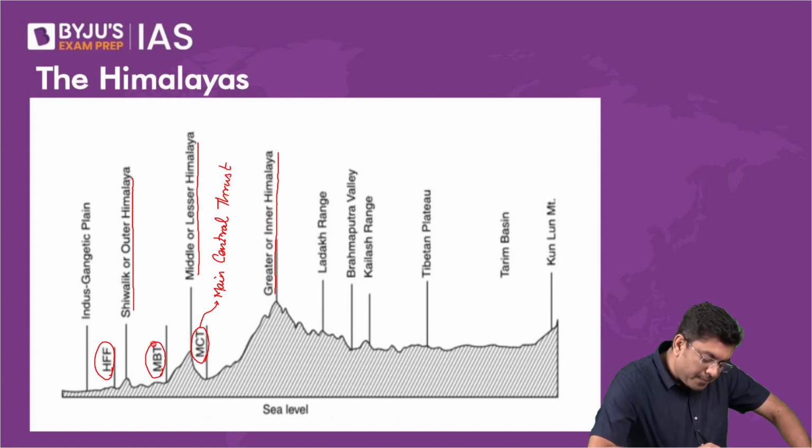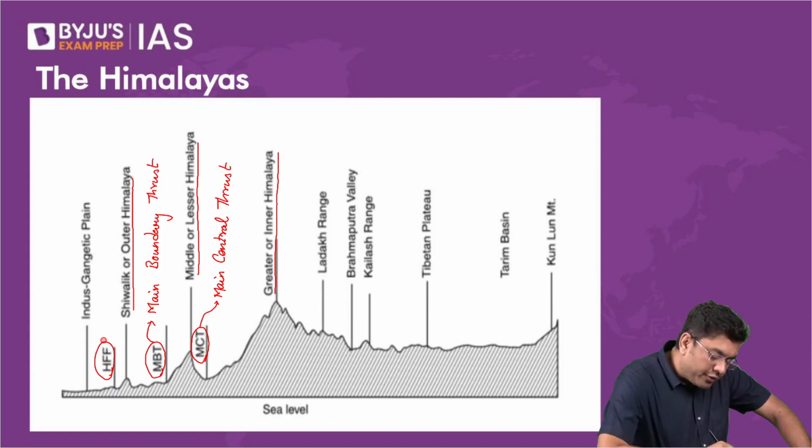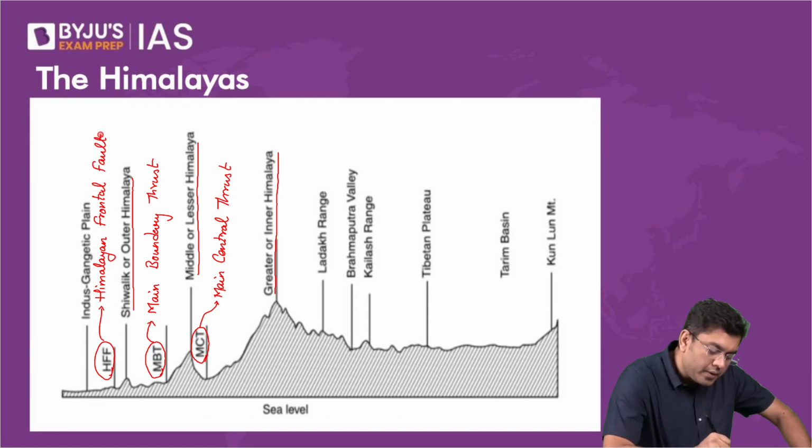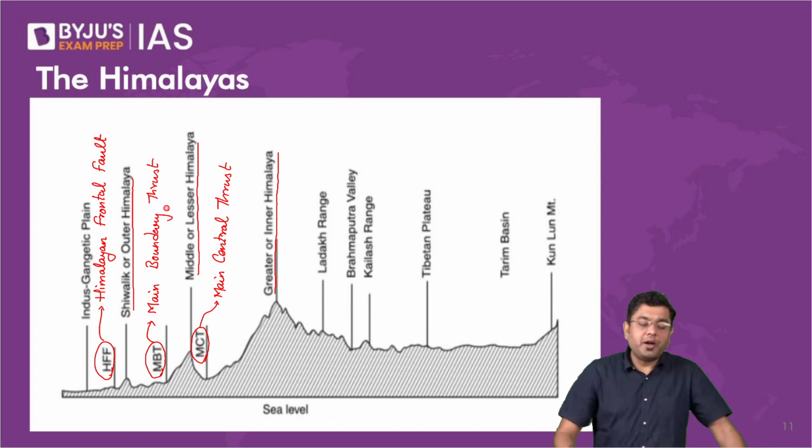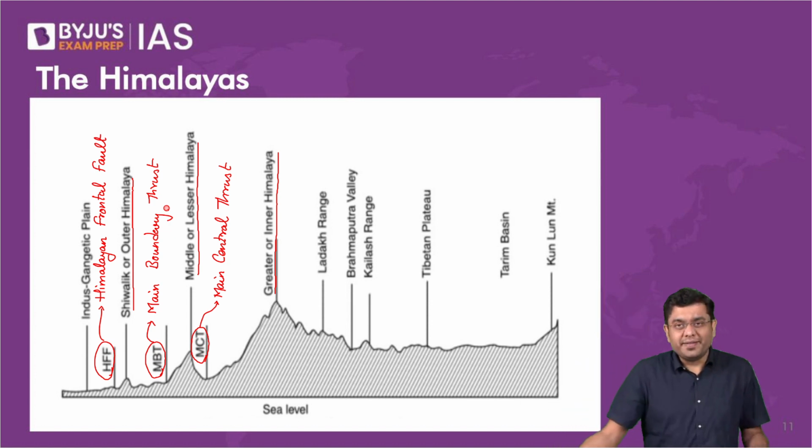This is the main boundary thrust, and this is what you refer to as the Himalayan frontal fault. The Himalayan frontal fault. Now, what are these?